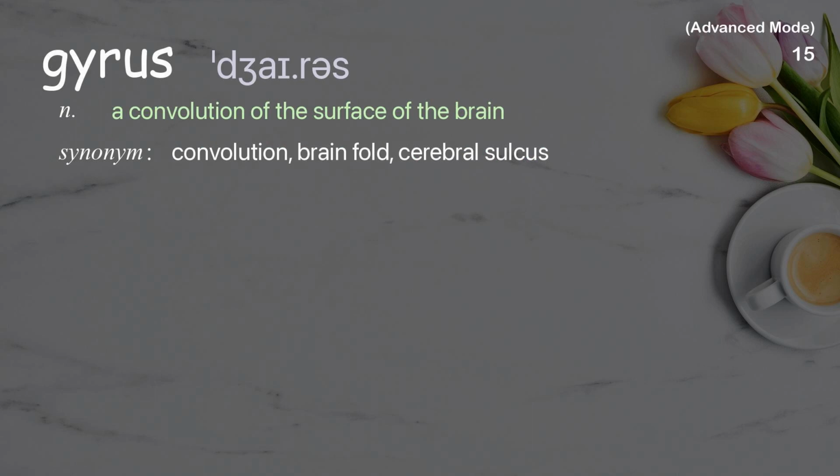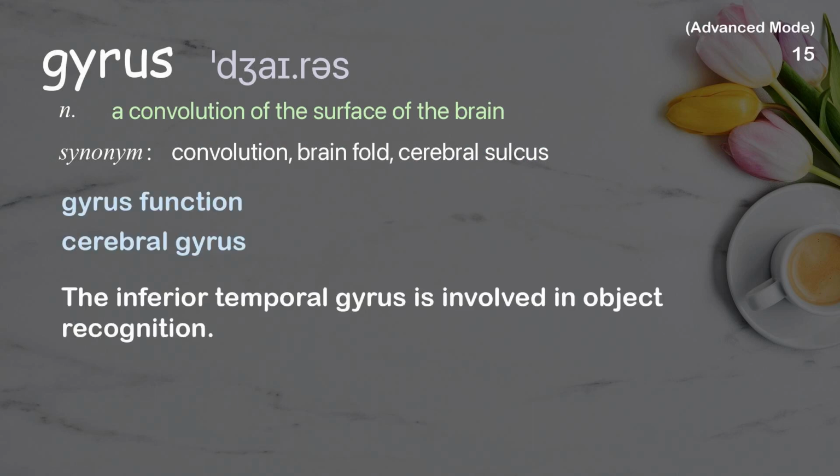Gyrus. A convolution of the surface of the brain. Examples: Gyrus function. Cerebral gyrus. The inferior temporal gyrus is involved in object recognition.